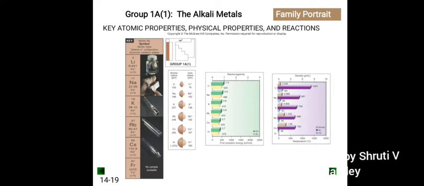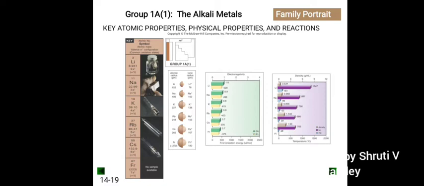Combination with non-metals: hydrogen as well as alkali metals react with non-metals like oxygen, sulfur and chlorine to form respective compounds. Hydrogen reacts with oxygen to form water, with sulfur to form hydrogen sulfide, and with chlorine to form hydrochloric acid.